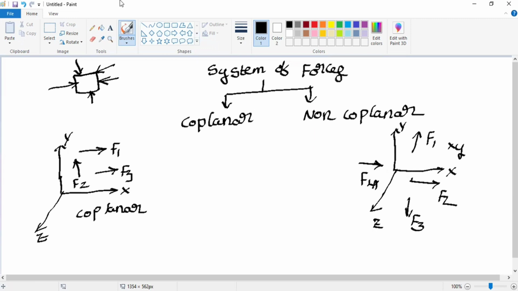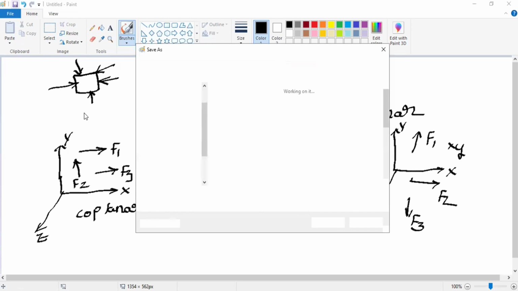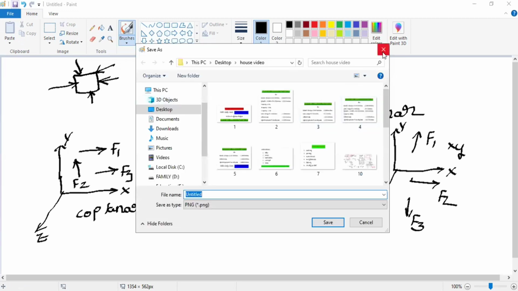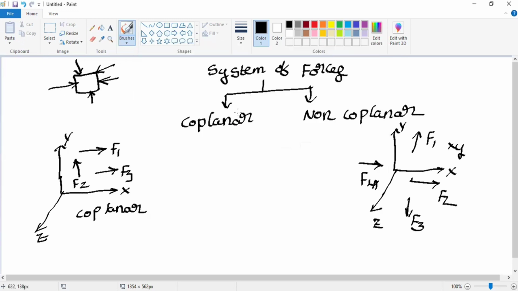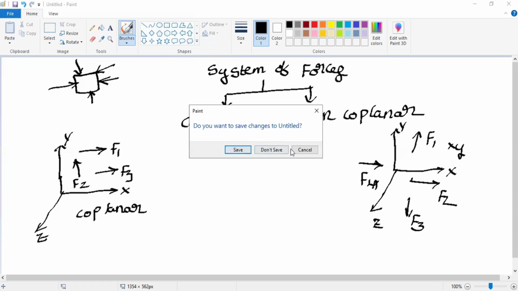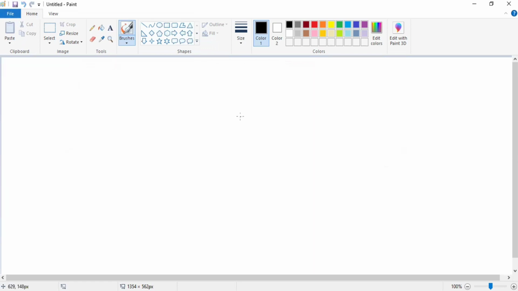Now, next we will discuss the different types of coplanar forces. In coplanar forces and non-coplanar forces, we have concurrent forces. Let us take a new thing, that is the coplanar system of forces. We will focus on the coplanar system of forces.